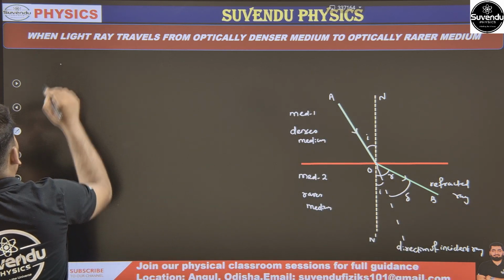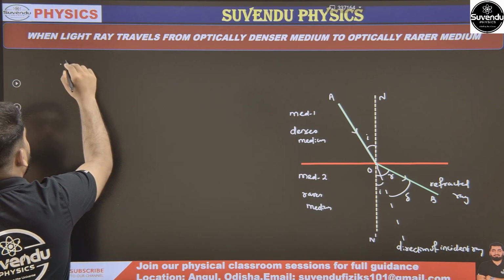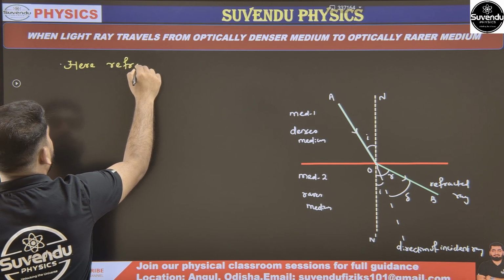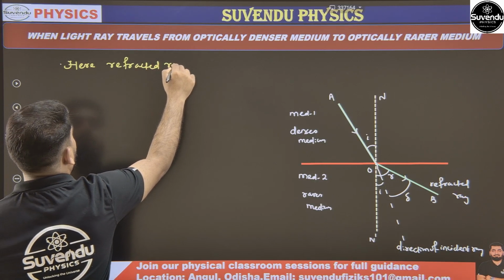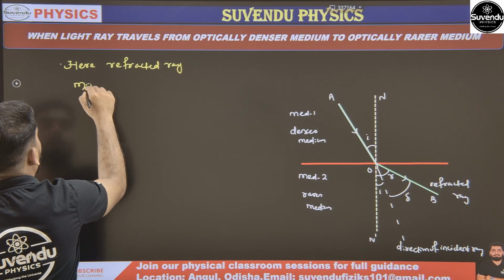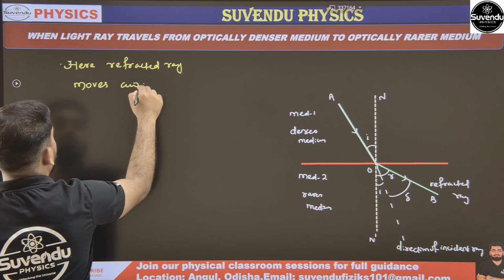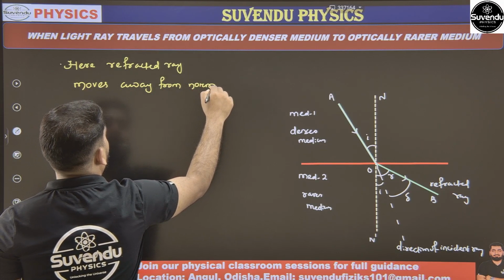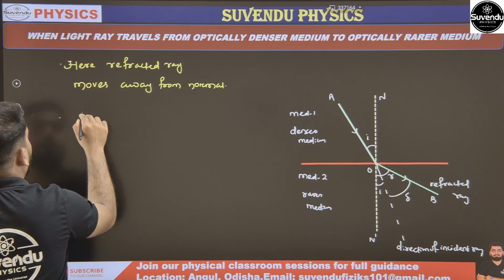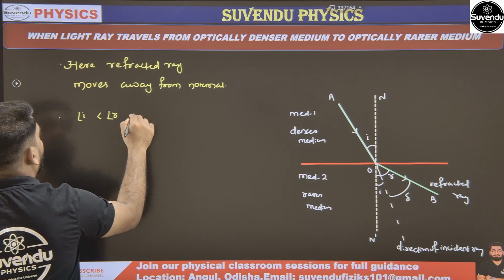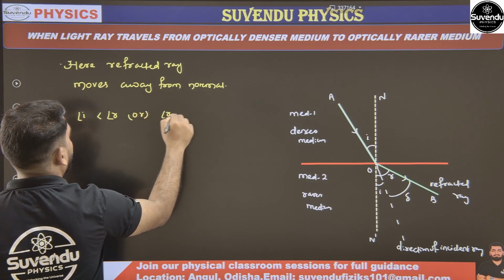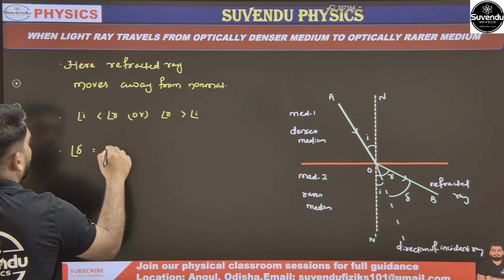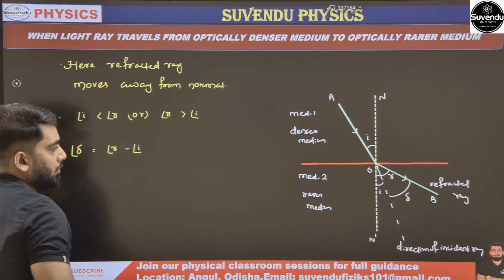So in note point, what we have to mention? Simply we have to mention here refracted ray moves away from normal. Second thing, angle i is less than angle r, or we can write angle r is greater than angle i. What is angle of deviation? Greater angle minus lesser angle.